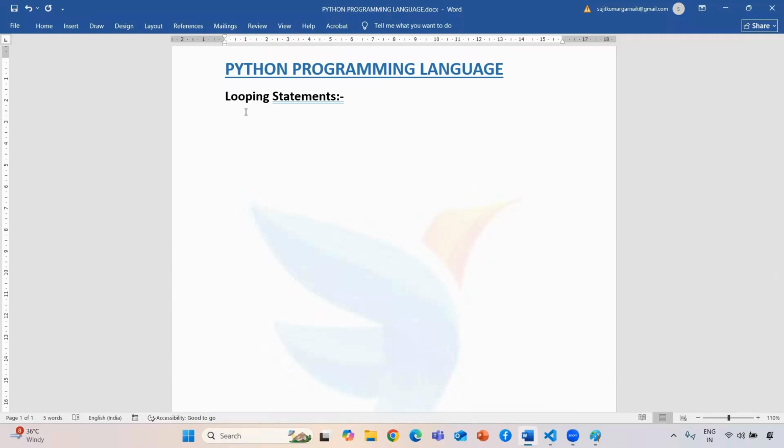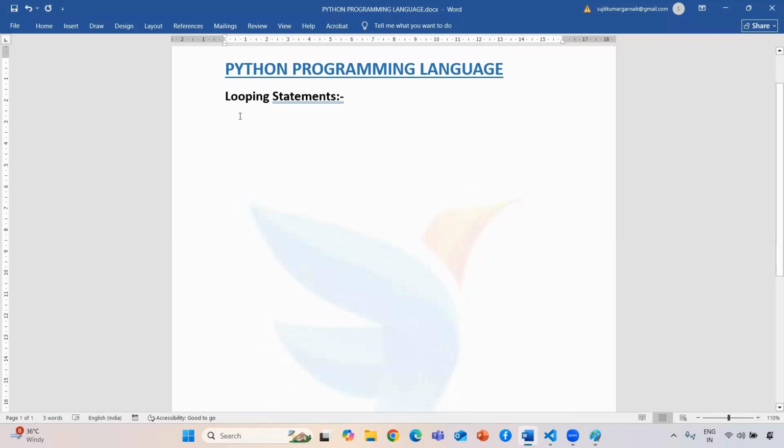Today we are going to learn the looping statement. In this session we are going to complete how the looping statement works in Python, the different types of looping statements, and how the control flow works. Each and everything we are going to complete in this session. Till now, if you have any doubt, you can directly contact TryRight.